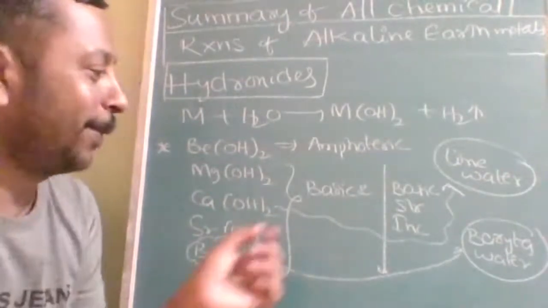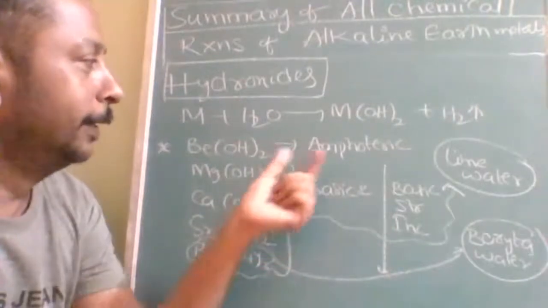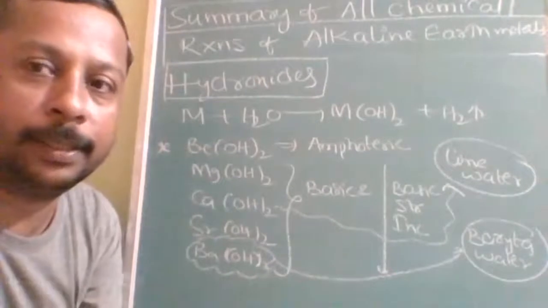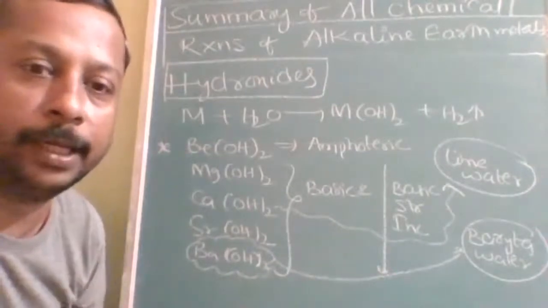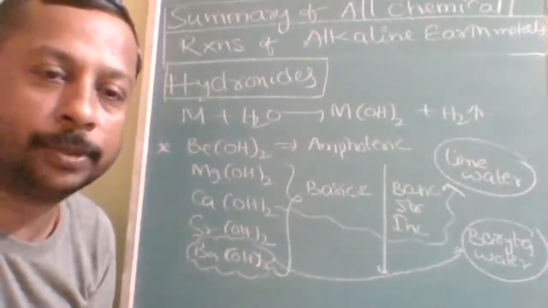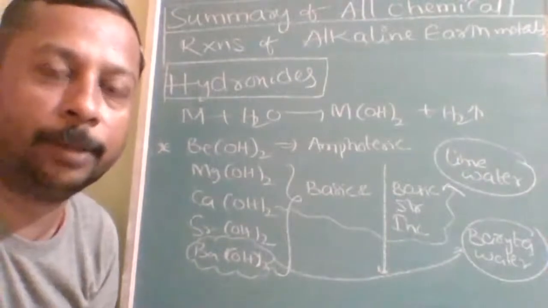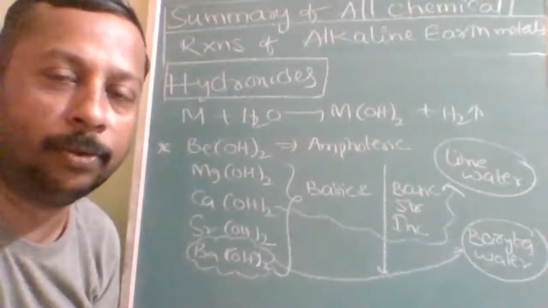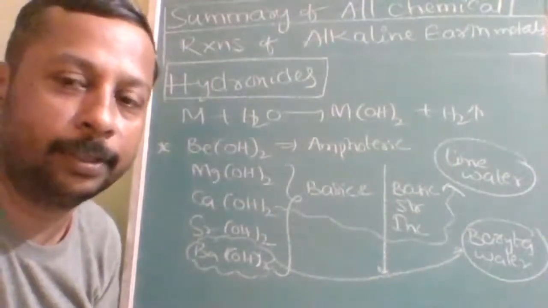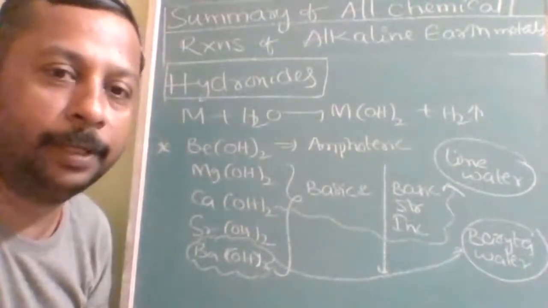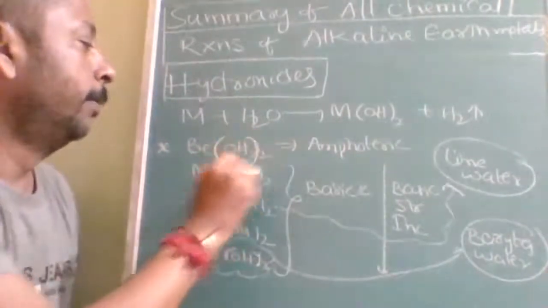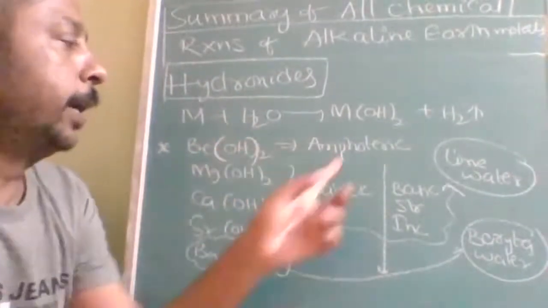Likewise, beryllium, and in the same way if it is about the alkali metals and the options contain lithium, the cheat code says you select the lithium option. If the question says only one option is correct, then select lithium. Same way here, beryllium. Is that understood? Now, beryllium hydroxide is amphoteric.